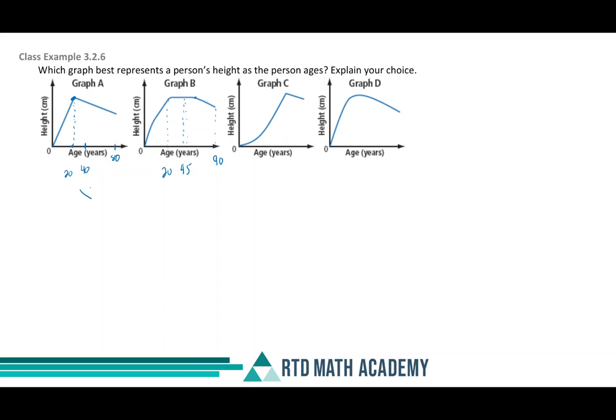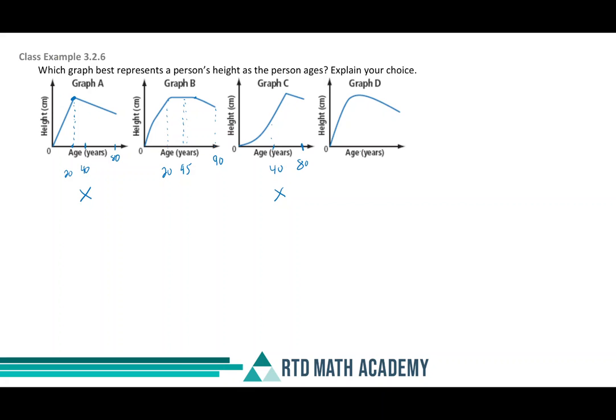This one, I don't grow and then begin to shrink immediately. I'm still the same height as when I was 13. Okay, next one here. This one looks like we are very, very slowly growing at the beginning, and then we have really rapid growth, and as soon as our growth is finished, we start to shrink again, which we already claimed was not a very good representation. But this also looks, let's say maybe only 80 here, like I'm still growing past the age of 40. I don't think that's true.